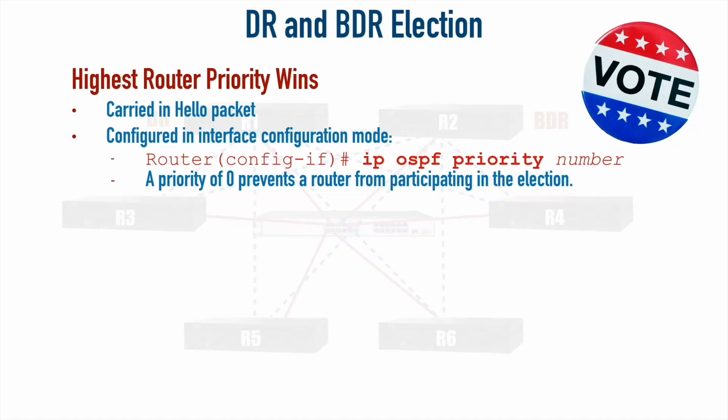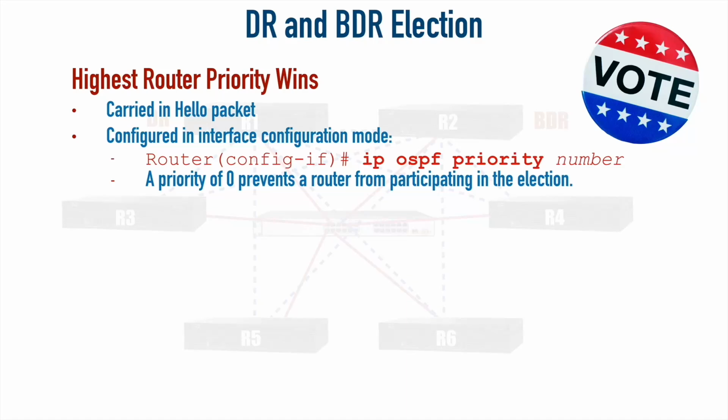Now, sometimes we might not want a router to participate in that election. Maybe it's a lower powered router. We don't want it to be accidentally elected as the DR or the BDR. So we could set a priority of 0. That's going to prevent a router from participating in the election. And whoever has the highest priority, they win. They're the DR. And the next highest priority is going to be the BDR, the backup designated router.